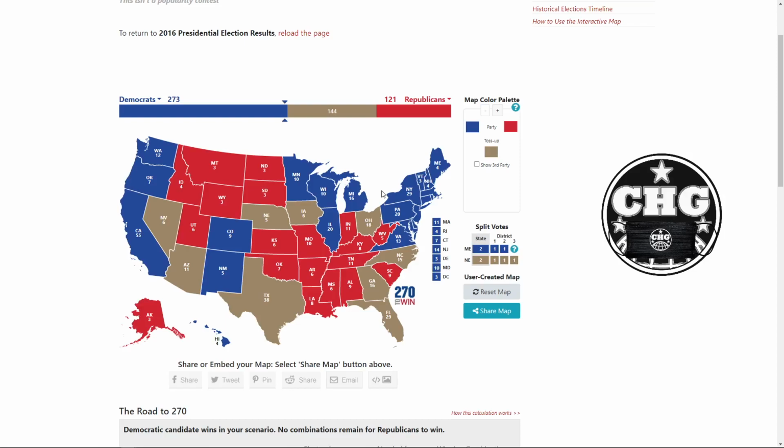I think we all need to accept that unless there is just an enormous Biden landslide, which, by the way, I do think Biden's going to win, as you can already see by the electoral count, we're not going to get a definitive winner on election night for one reason or the other.